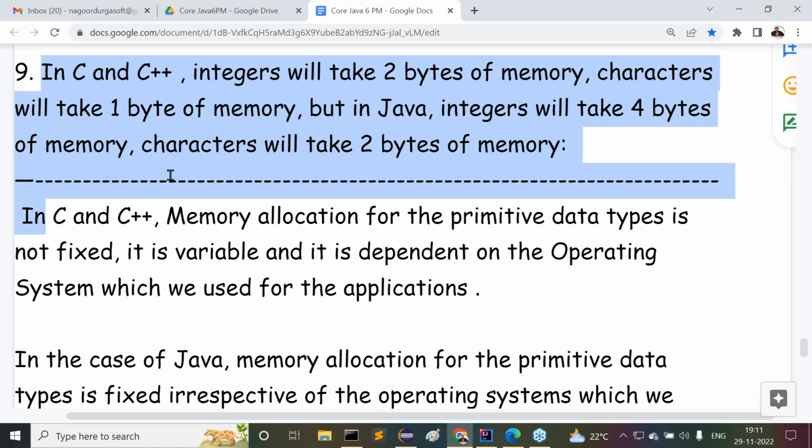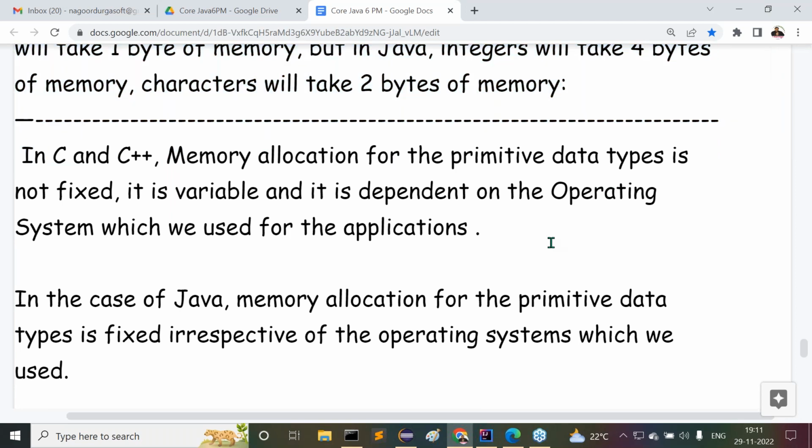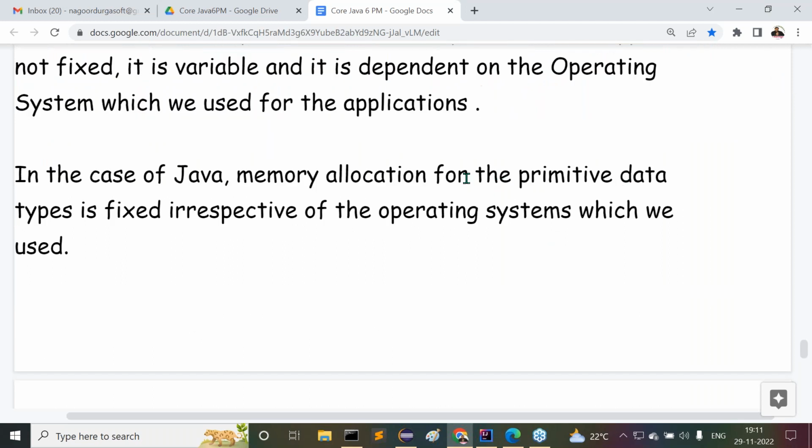In C and C++, memory allocation for the primitive data types is not fixed. It is variable, depending on the operating system which we use for the applications. In case of Java, memory allocation for the primitive data types is fixed irrespective of the operating systems which we used.